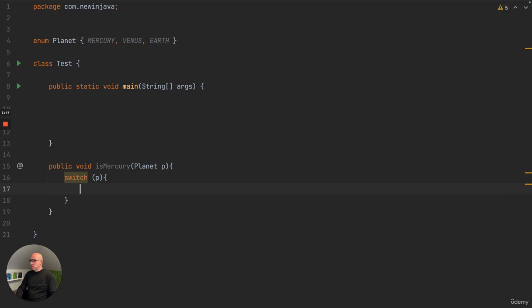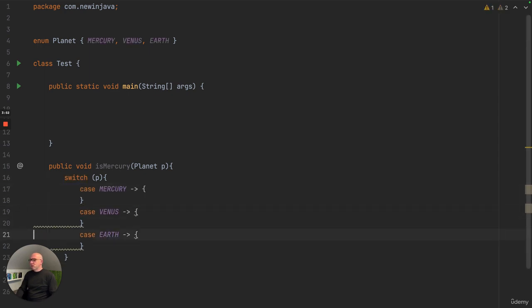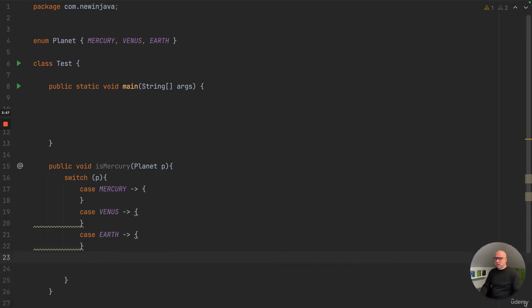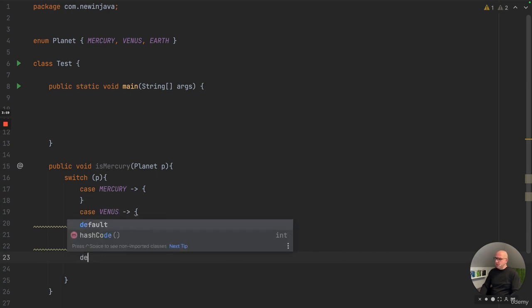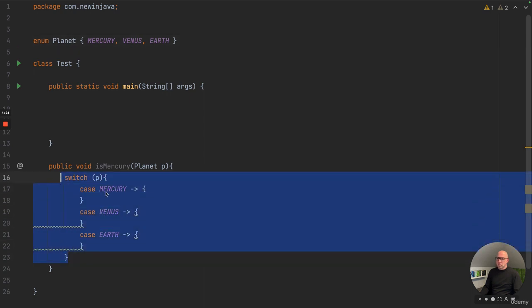Here it would create the branches like this. As you can see, there is no default branch necessary here. Usually in Java, when you write a switch statement, you have to write a default branch, but in this case it is not necessary because the enum Planet has been limited to these three. So this is a case in Java where you can limit an enumeration, and then out of the box the compiler knows a lot more.